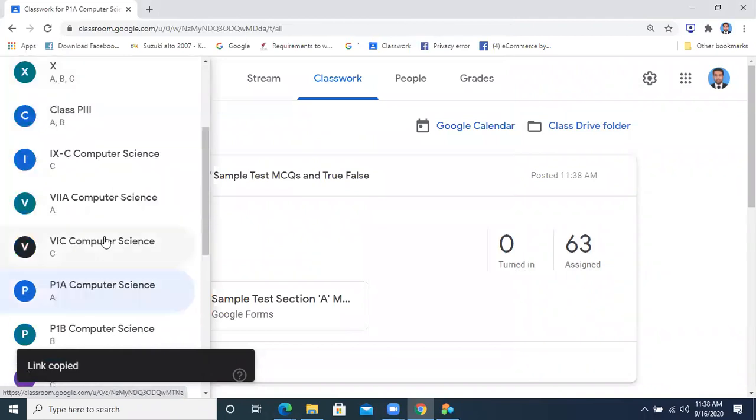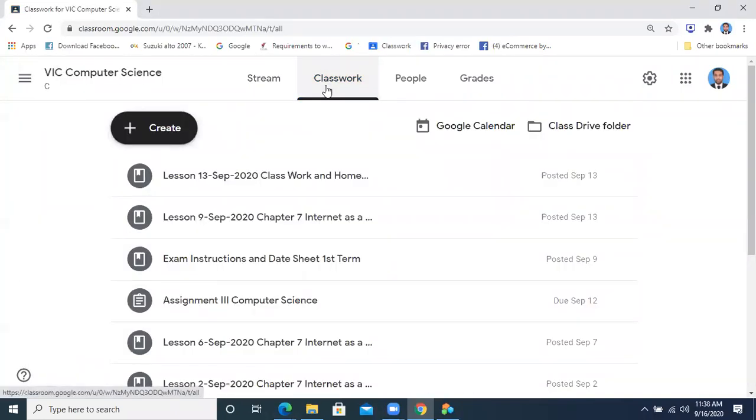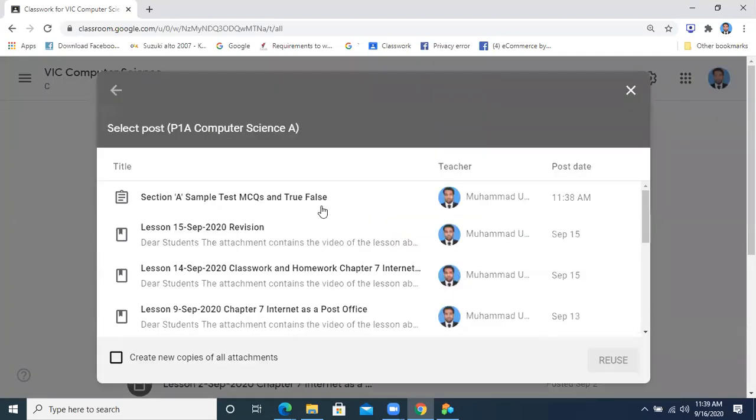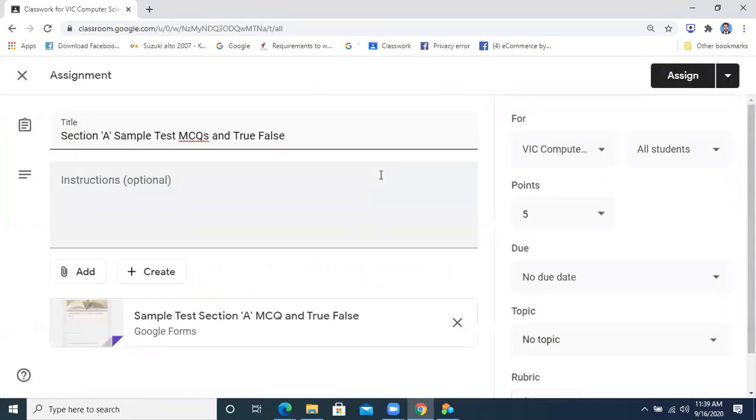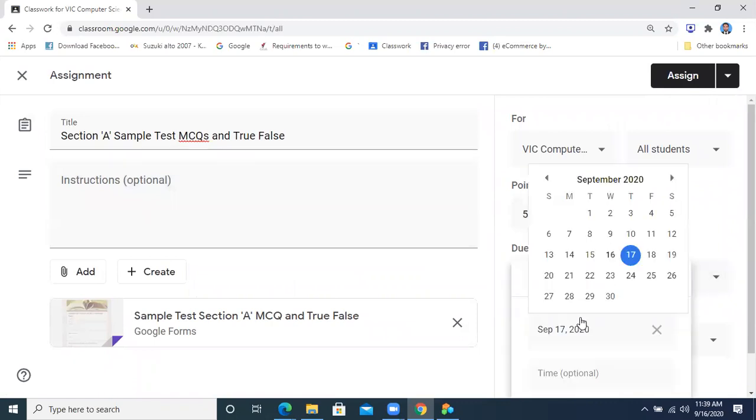Open the Google Classroom in front of you, 6C, all of you. The class, please open the Google Classroom in front of you. I'm going to give you one MCQs test right now. You need to understand how the MCQs will appear in your first term exams. You have to do it today.